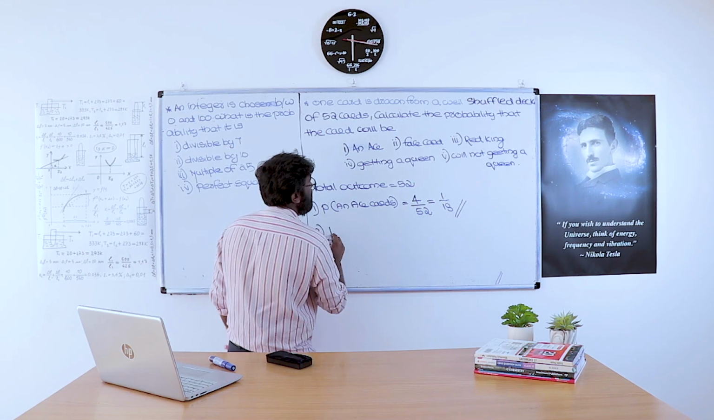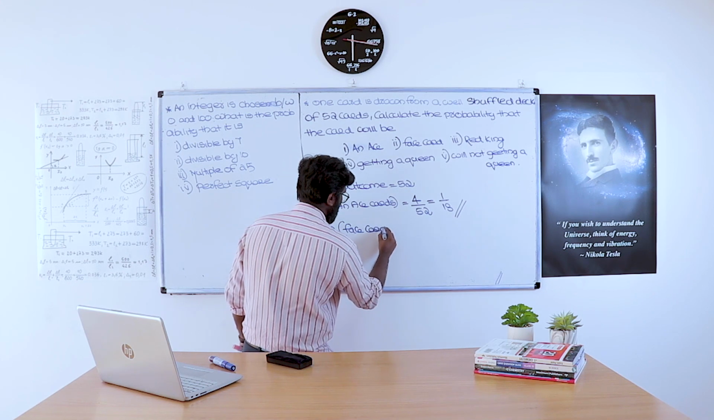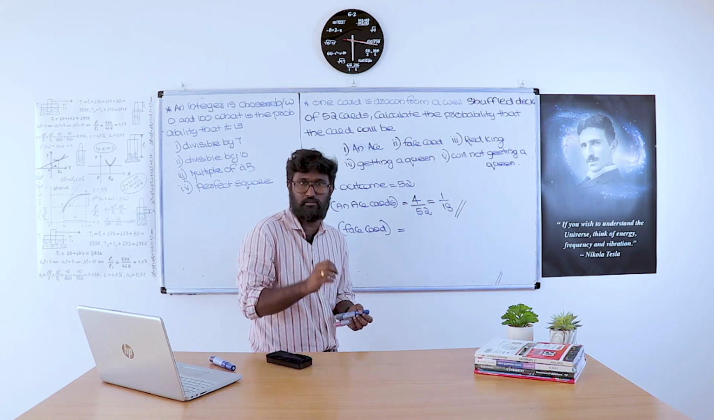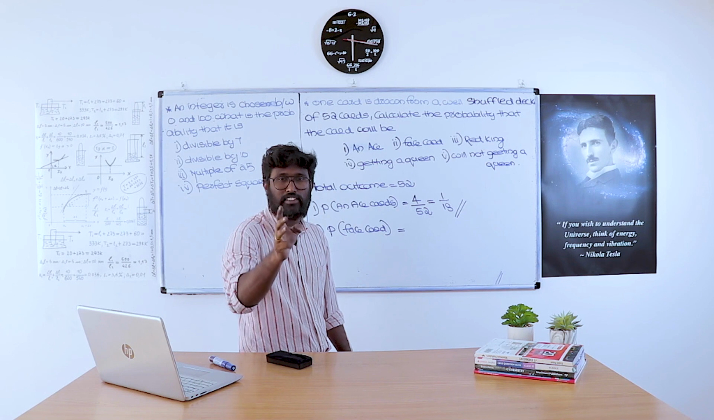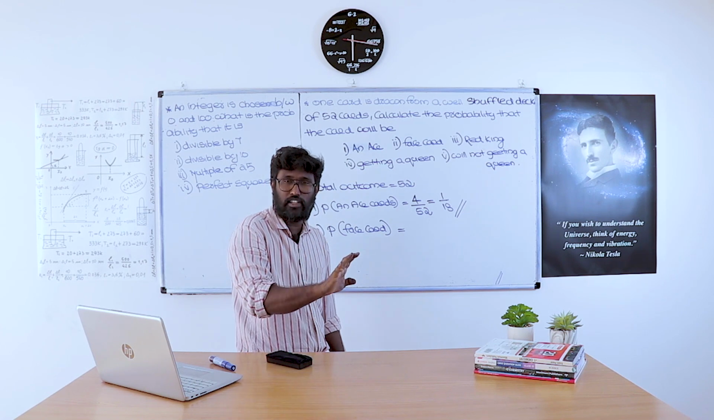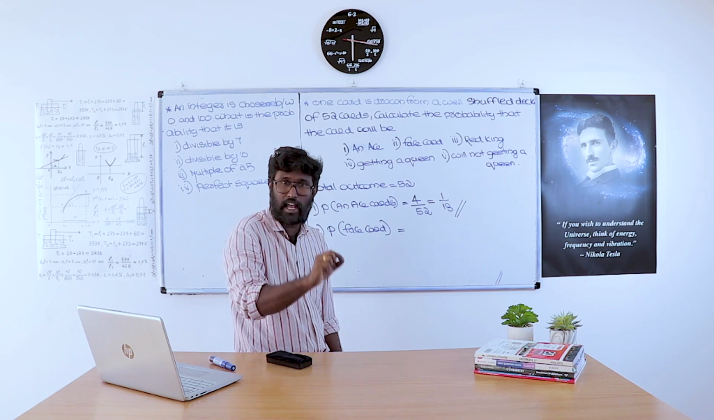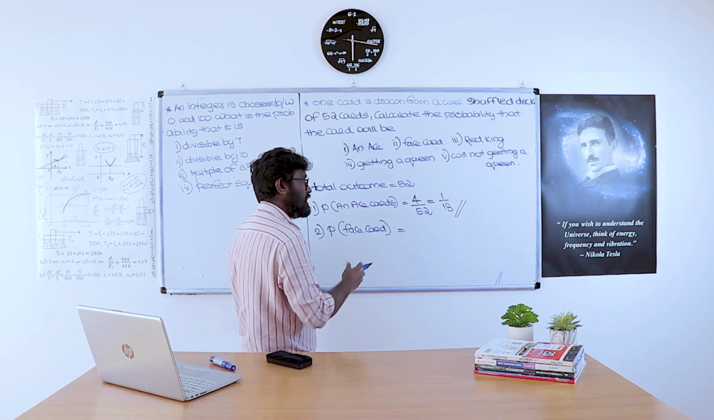Second one is probability of getting a face card. How many face cards are there? 12 face cards are there. 6 in red and 6 in black. King, queen and jack are the face cards. How many face cards are there? In red there will be 6 face cards. In black there will be 6 face cards. That means a total number of 12 face cards are there.